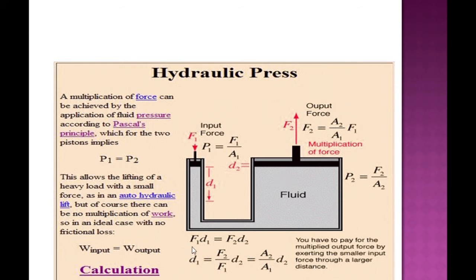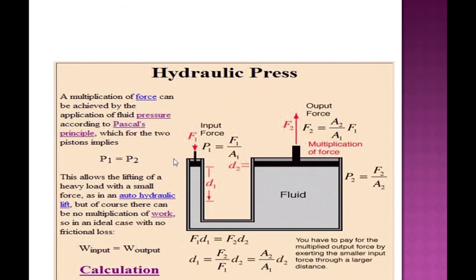So F1 into D1 equals F2 into D2. We can change the side: D1 equals F2 divided by F1 into D2, which equals A2 divided by A1 into D2. You have to pay for the multiplied output force by exerting the smaller input force through a larger distance. Now we get the idea about how multiplication of force occurs. Again, I am discussing this law.